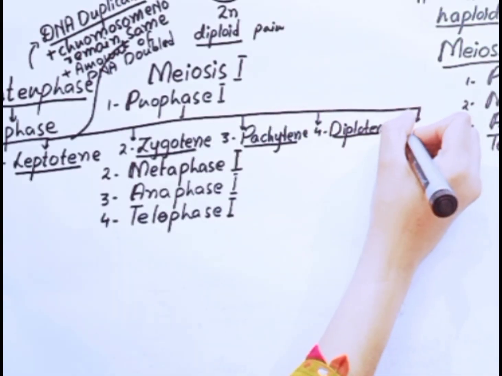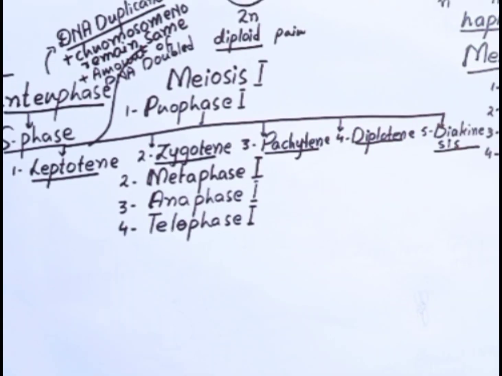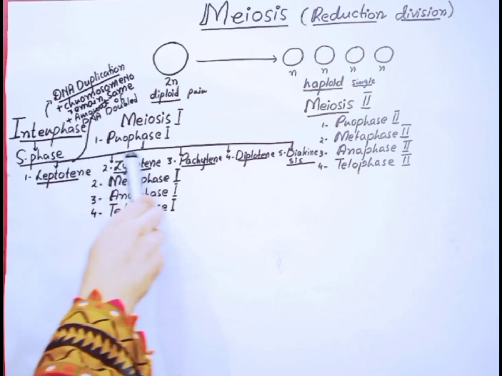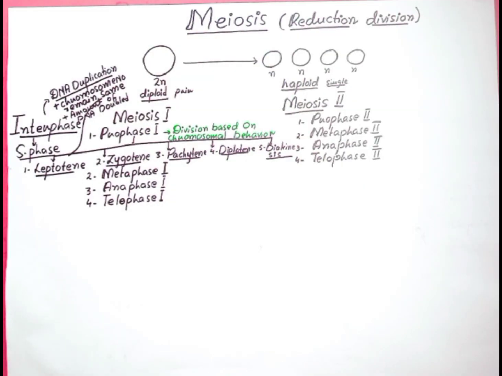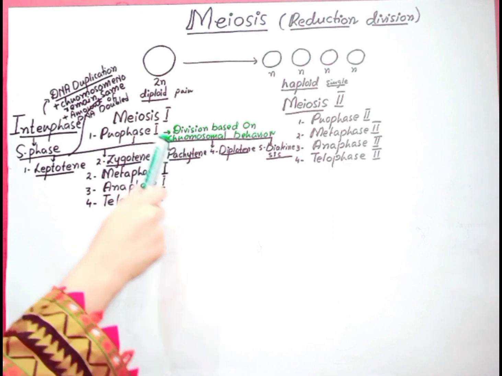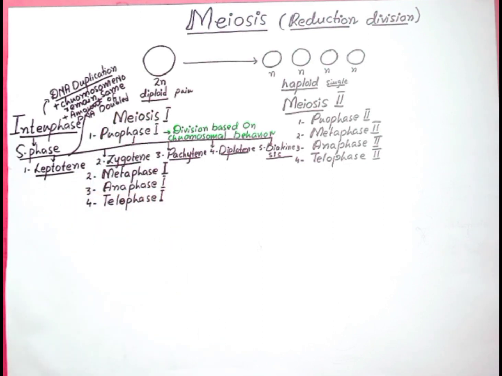And number 5, diakinesis. This division is based on chromosomal behavior. In this lecture, I will tell you in detail about these 5 subphases of prophase. So let's discuss the leptotene subphase of prophase.